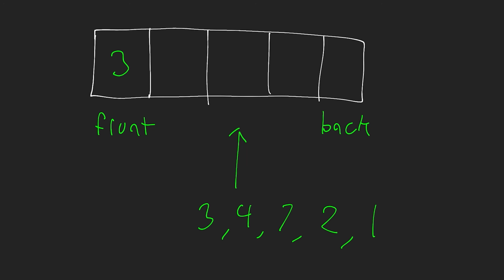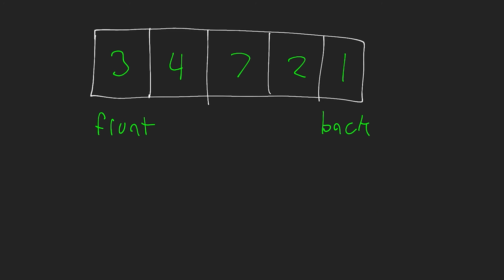So we'll start with 3, then we'll have 4, then we'll have 7, then we'll have 2, and then we'll have 1. All of that happened in constant time. Okay, so we've now placed all of these elements onto the queue. Now what we want to do is dequeue them or pop them off. So if I want to pop an element, I'm going to be removing from the front of my queue.